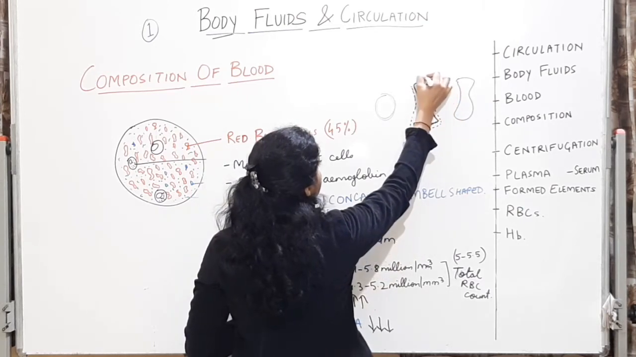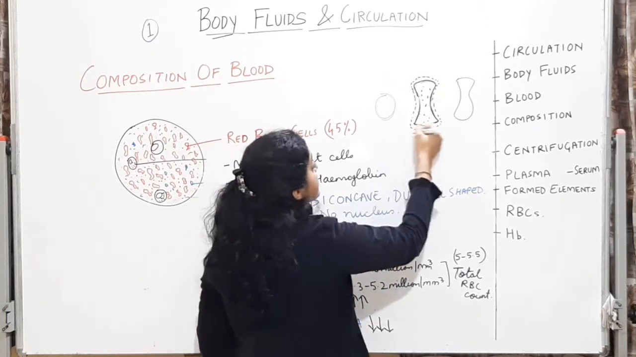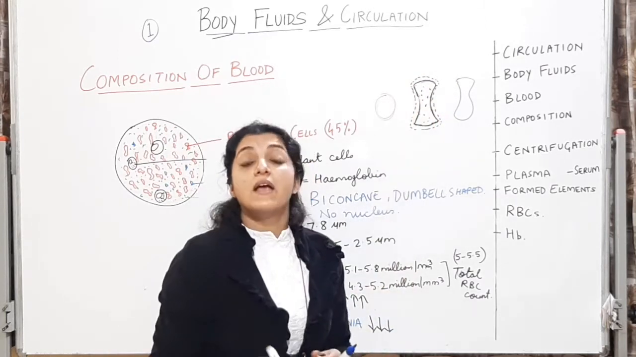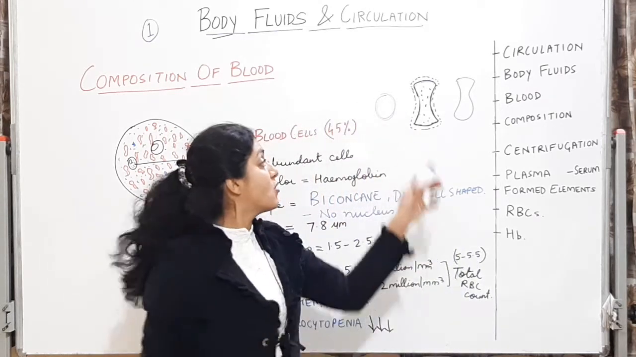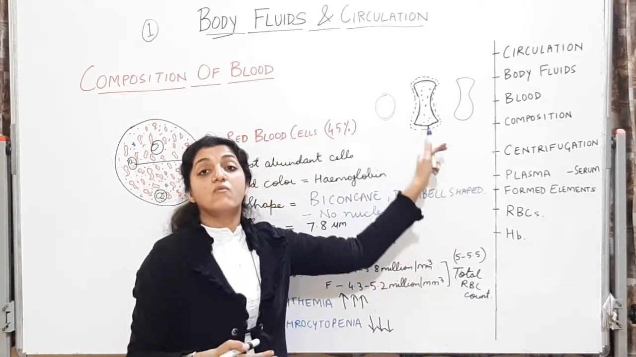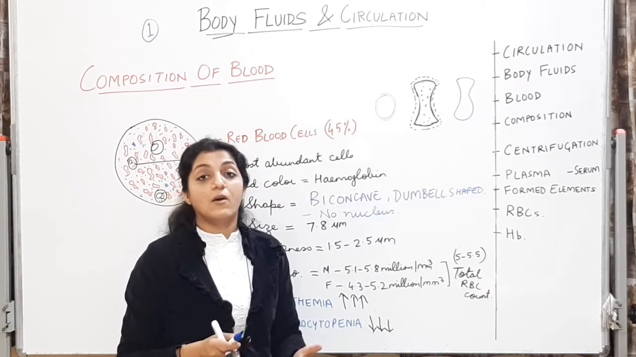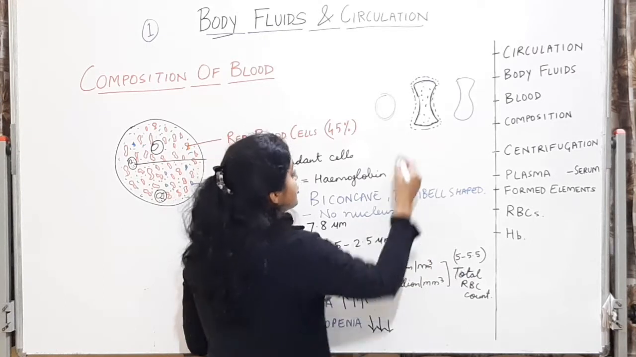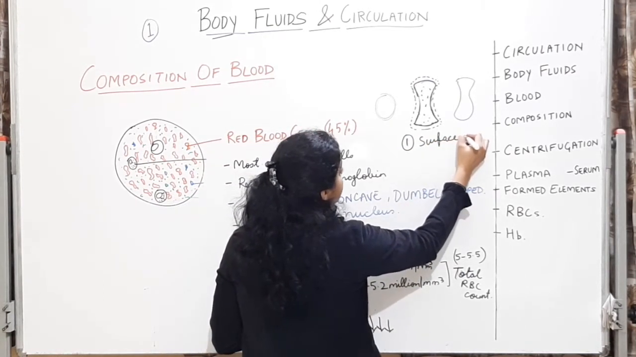So better, it can take in more oxygen because the surface area has increased now. Increase in surface area is going to help in better exchange of gases and nutrients from these cells to the other cells and other organs of the body. Alright, that is one advantage because the surface area has increased.